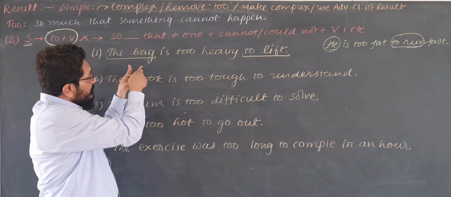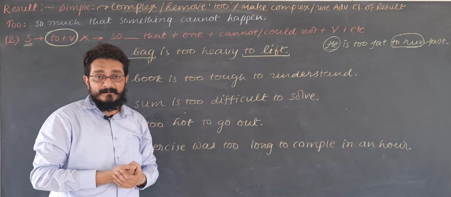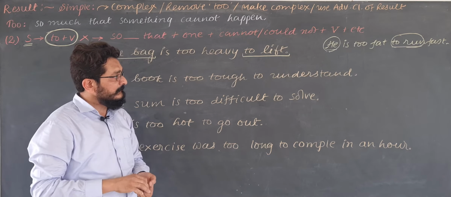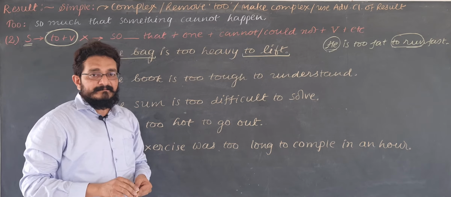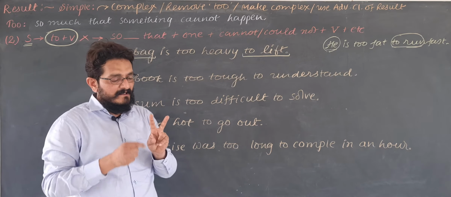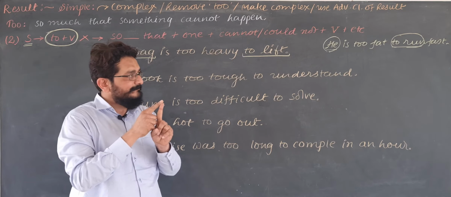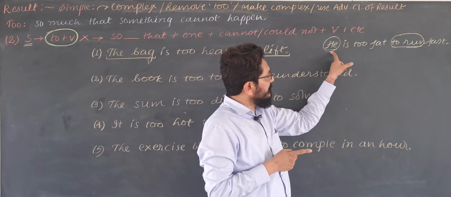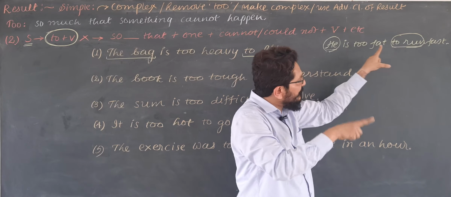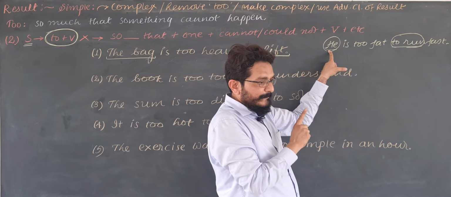Then this subject is supposed to do the action of to plus verb here. So this is the difference here. Should I explain it again? This is the second type. In first type, here the action of infinitive was supposed to be done by the subject.